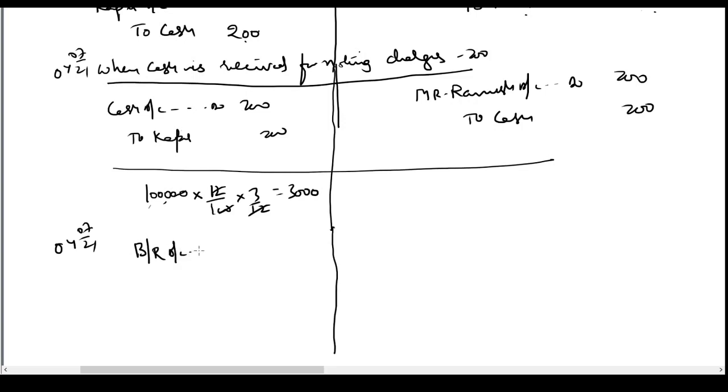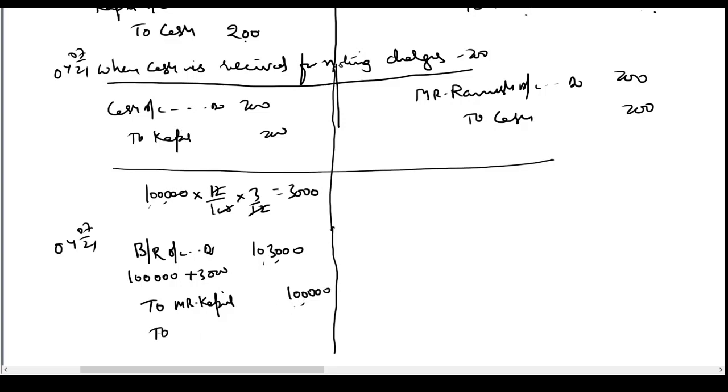Now the bills receivable would be for two amounts. It will be for 1 lakh, the debt amount, plus 3000, the interest amount. So we will receive 1 lakh 3000 totally, the bill amount. Now out of this, 1 lakh rupees is for the debt due. So Mr. Kapil's account has to be credited with only 1 lakh.